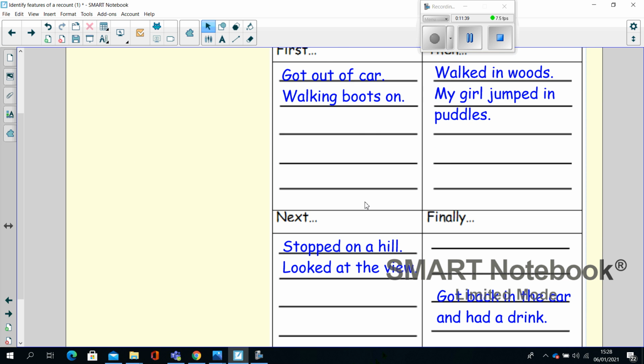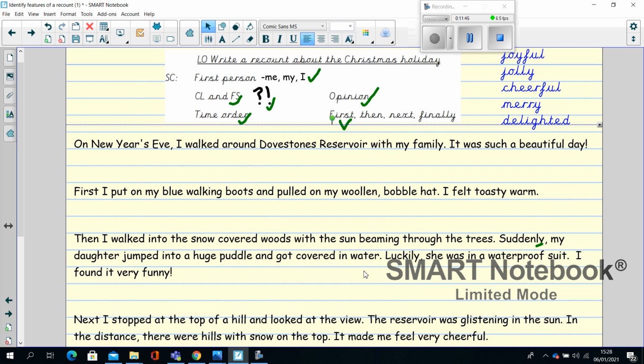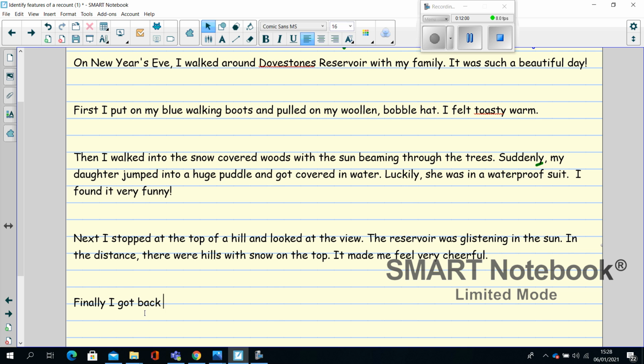We got back into the car and had a drink. So remember, this is just a simple plan with a few ideas. We have done lots of things like included exciting words. We have expanded our noun phrases. We've put a comma into list. We've used an exclamation mark. So your plan is just your little ideas, and then we make them bigger when we write. So finally, I got back into the car and had a warm drink.